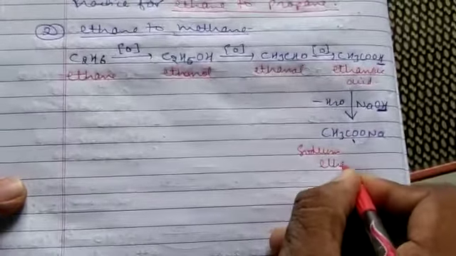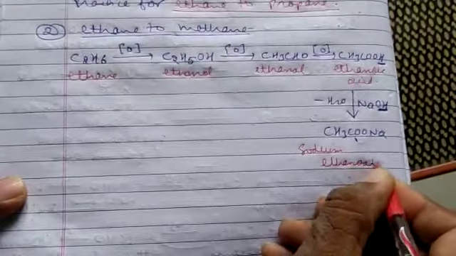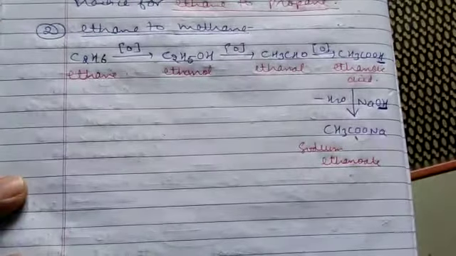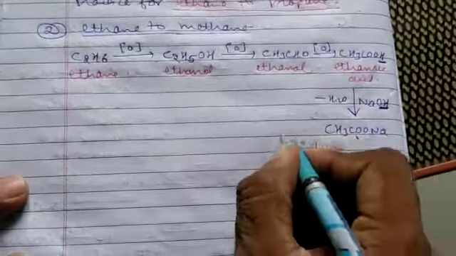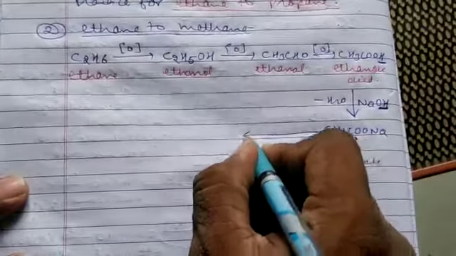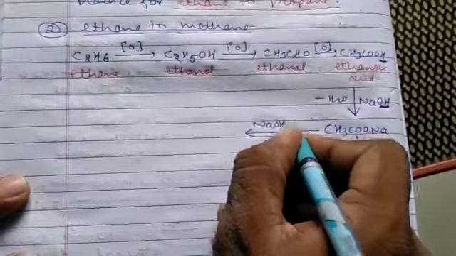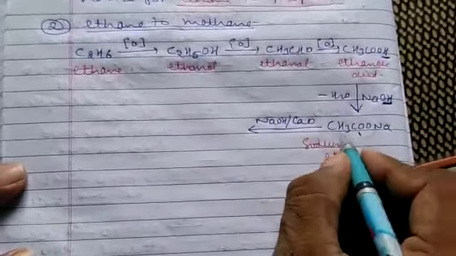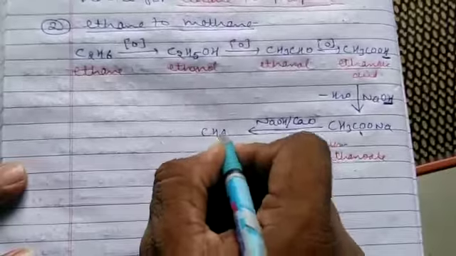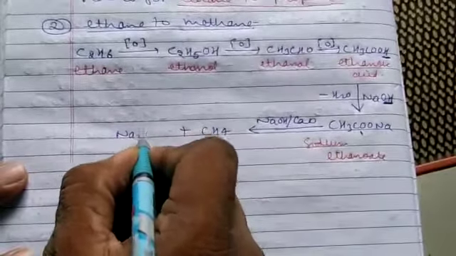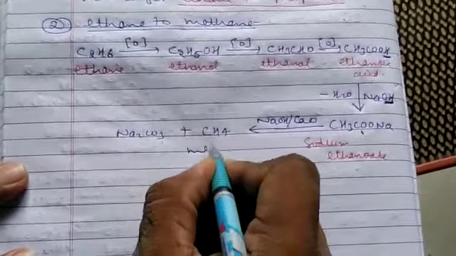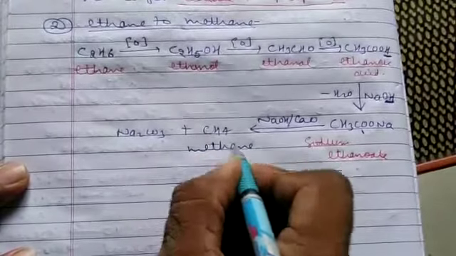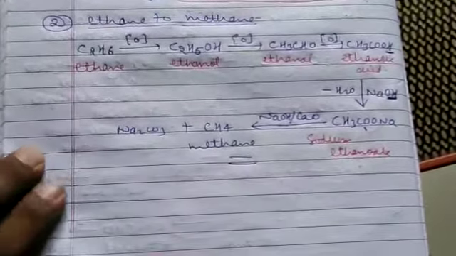Sodium ethanoate, you will use to form methane by using soda lime, NaOH/CaO. This combination is known as soda lime, resulting in the formation of methane, and Na2CO3 byproduct is formed. The last step is the lab preparation for methane.